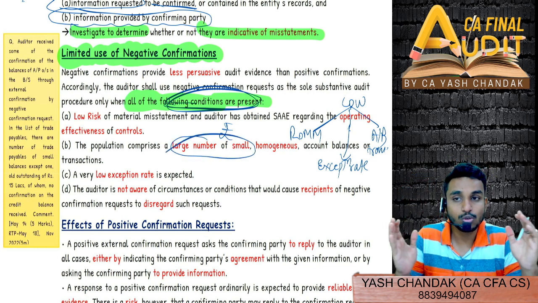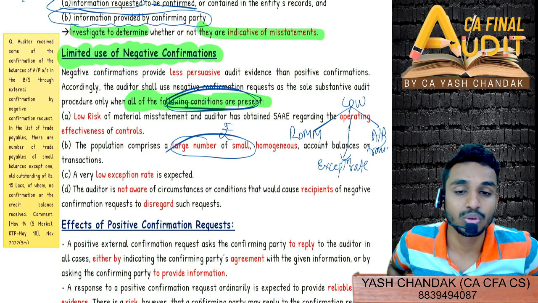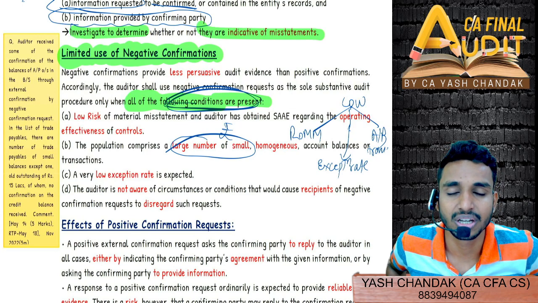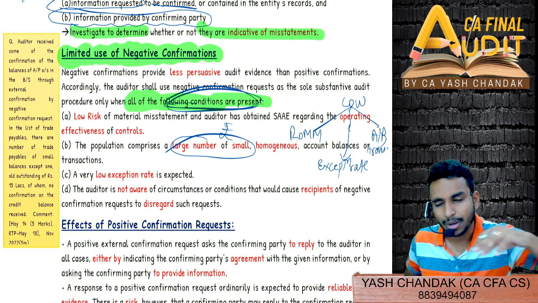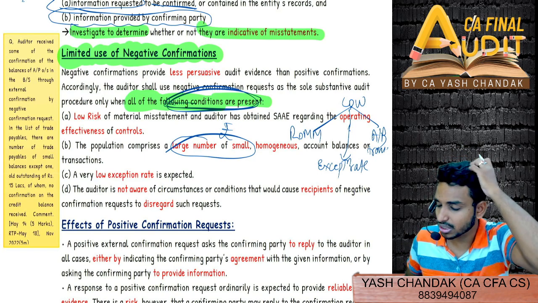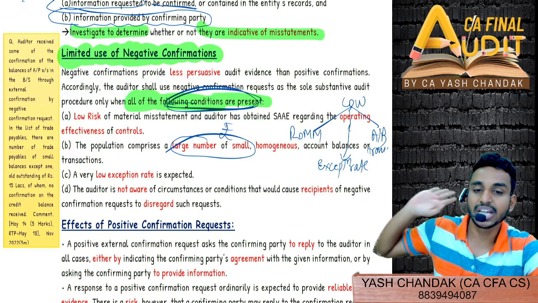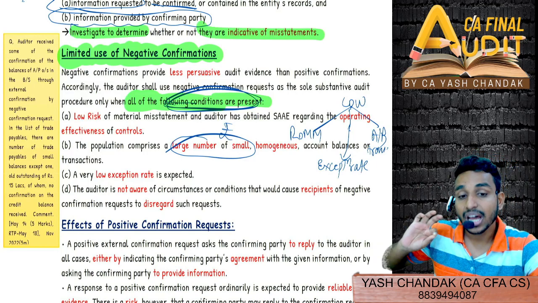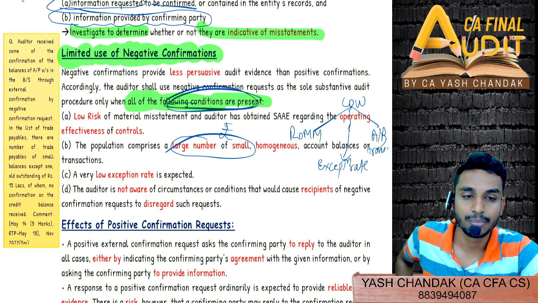Number-wise it's large, so we cannot ask for confirmation of all such balances comprising around 1000, 2000, whatever be the case. In that case, you can use a negative confirmation request, whereby you send the confirmation request and assume zero exception if no response is received back.